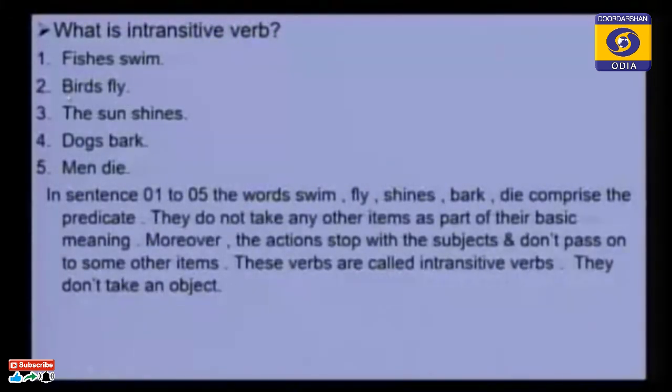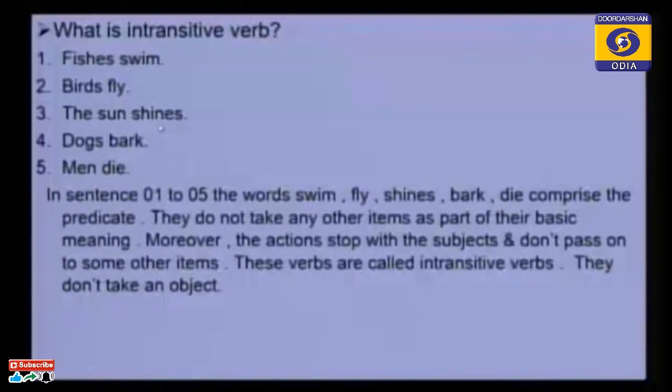Here birds is the subject and fly is the verb. If we divide this sentence into 2 parts, in the subject part the noun phrase is birds, and in the predicate part fly is the verb. And next, please come to the third example, the sun shines.